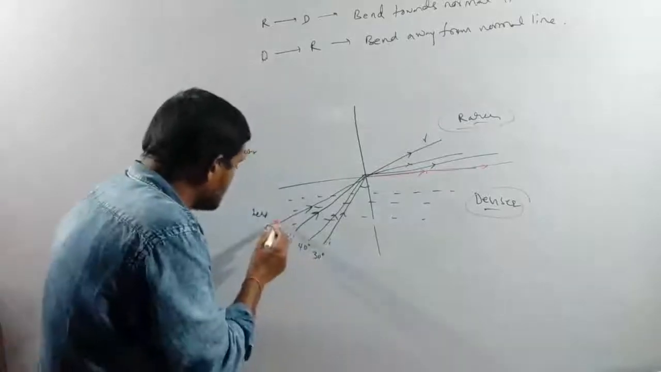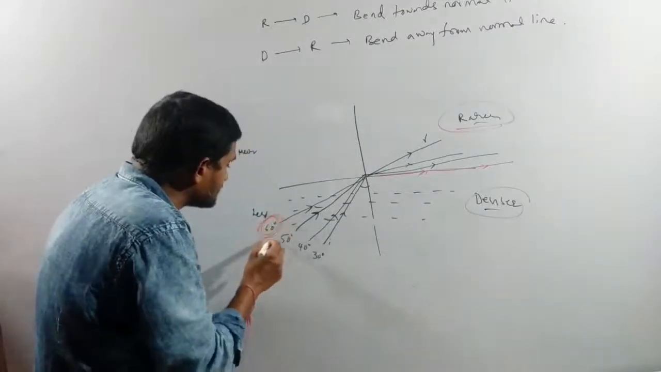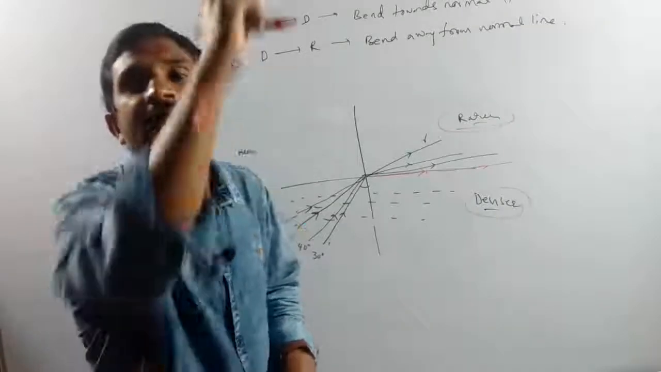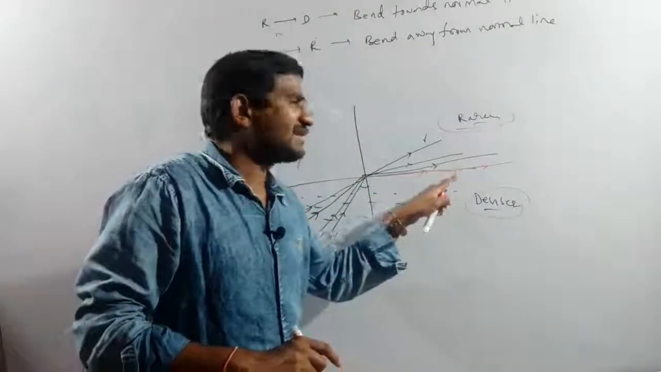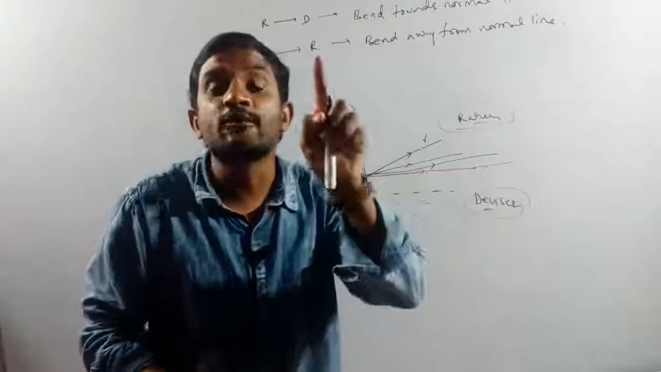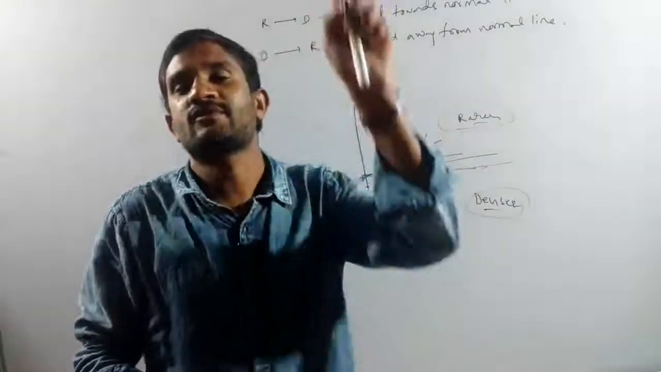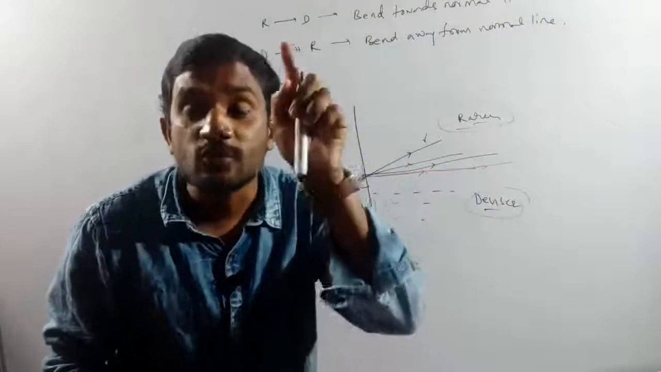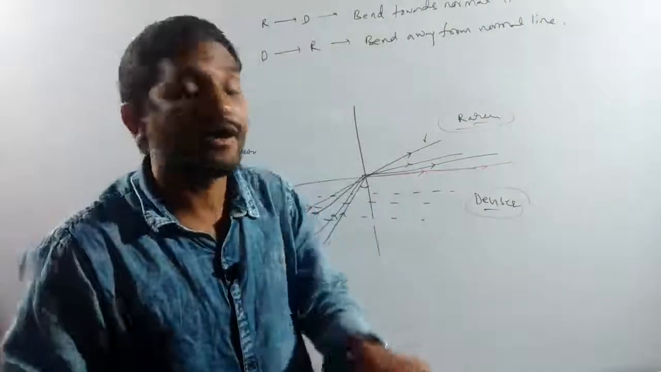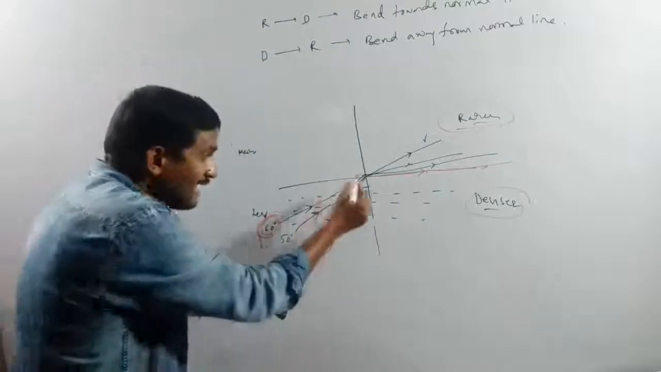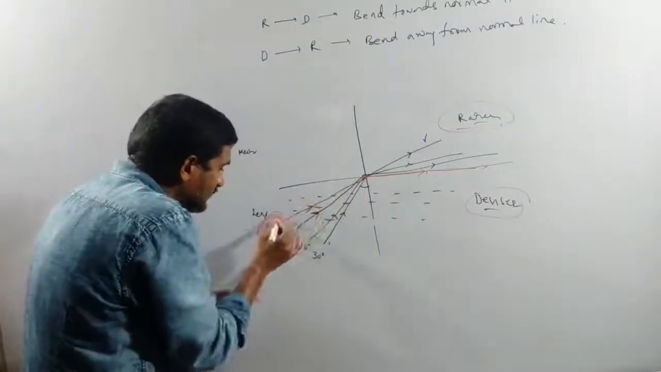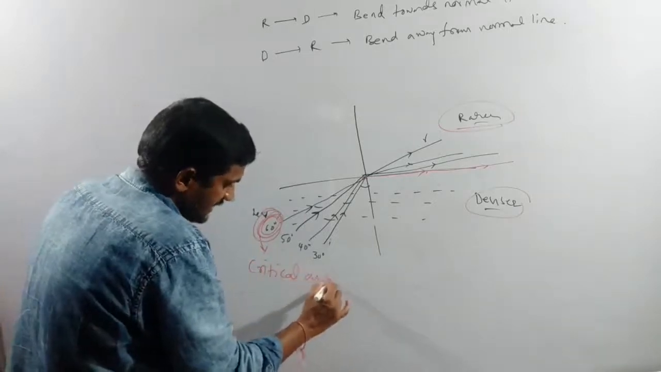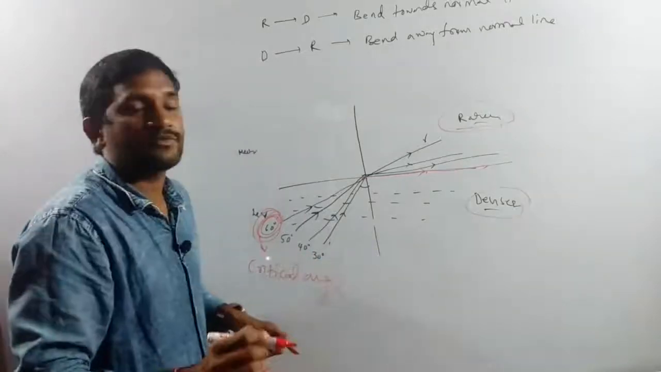At the time, this incident angle we have to consider as a critical angle. When the refracted ray is moving in between the two mediums, what I am telling? The refracted ray moving in between the two mediums, at the time its incident angle we have to consider as a critical angle. Which angle? Critical angle.